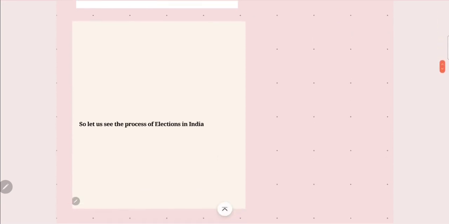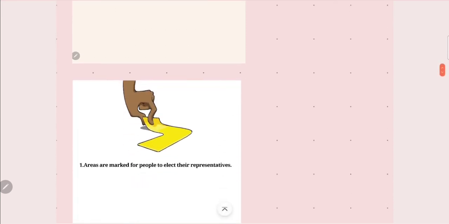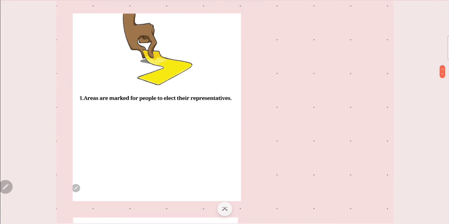So moving forward, apart from different countries, we need to understand what elections are in India. This is just an introductory video in order to understand what an election is. First, an area is marked for the people to elect their representative. This could be a country or a state. So let's talk about Sikkim.